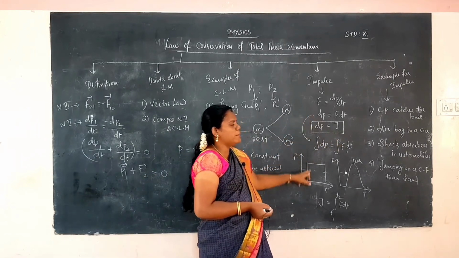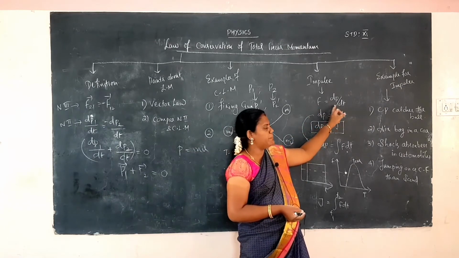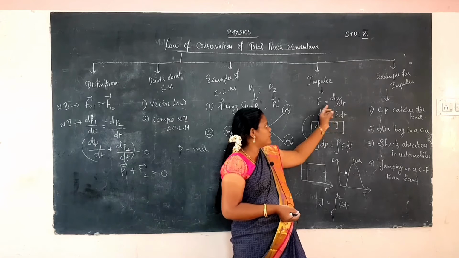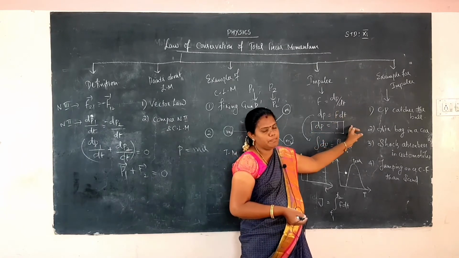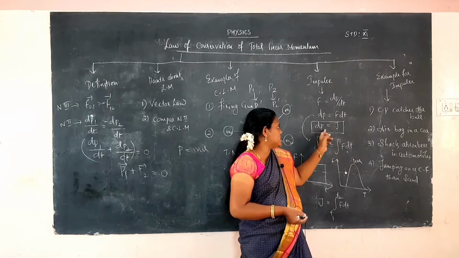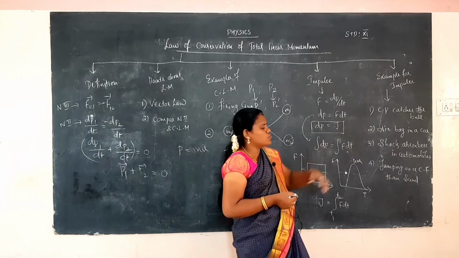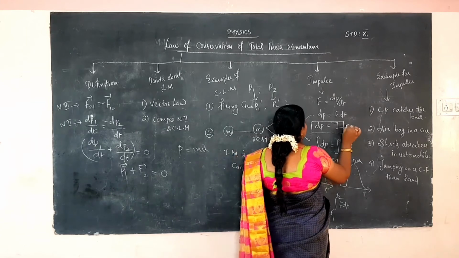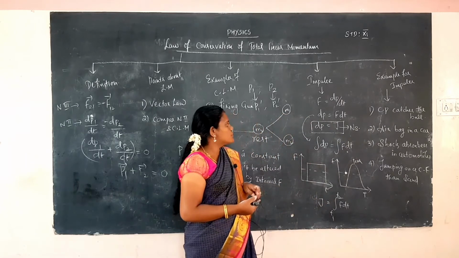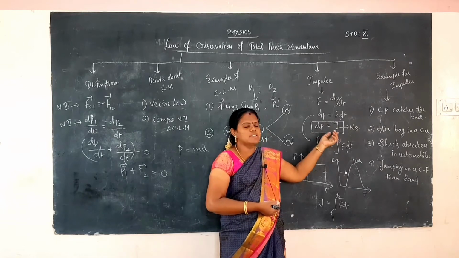Okay, how to calculate the impulse? Normally in Newton's second law, force is equal to the rate of change of momentum, dp by dt. So dp is equal to F into dt. F into dt means force acting for a short duration of time, and that is called impulse J. The SI unit of impulse is force unit Newton times time unit second, so Newton second. So impulse J is equal to change in momentum.